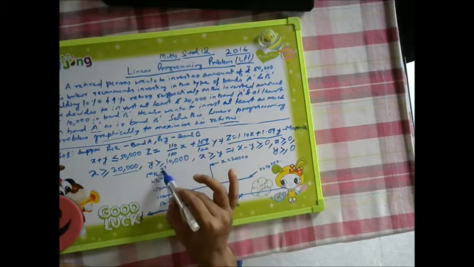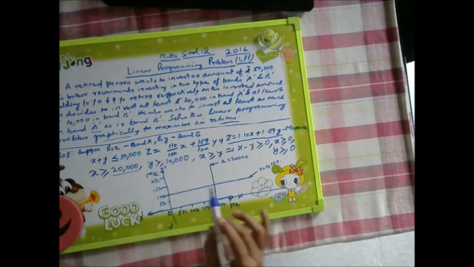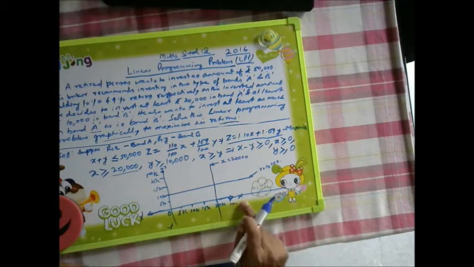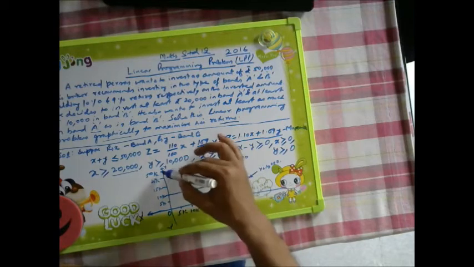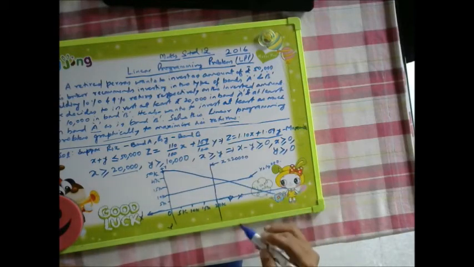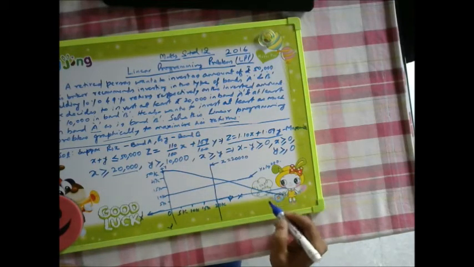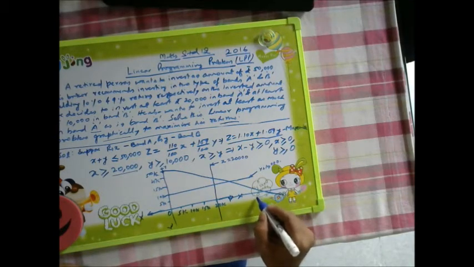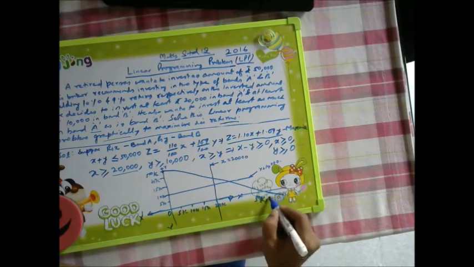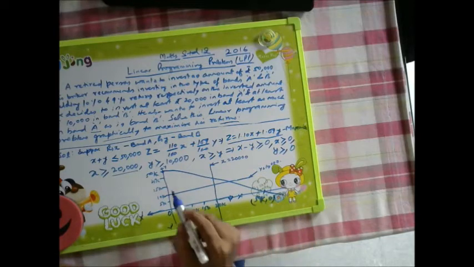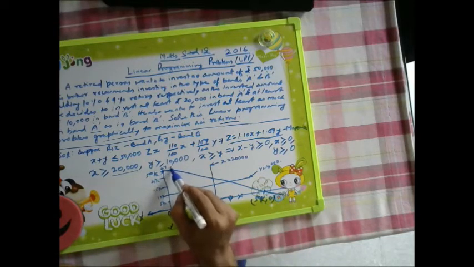So somewhere like this it is there. So this point will become 50k and 0, and this point will become 0 and 50k.